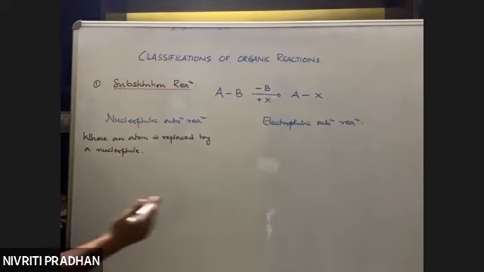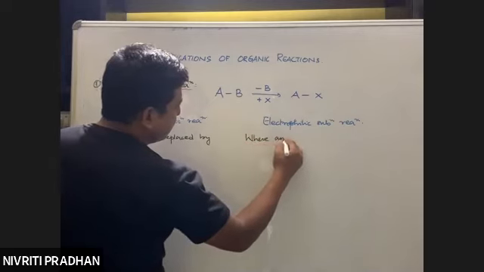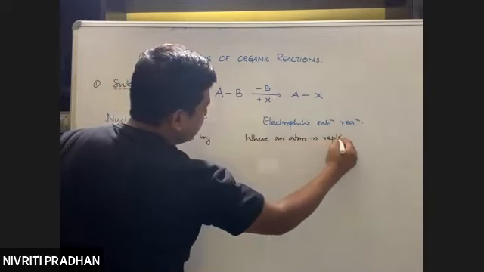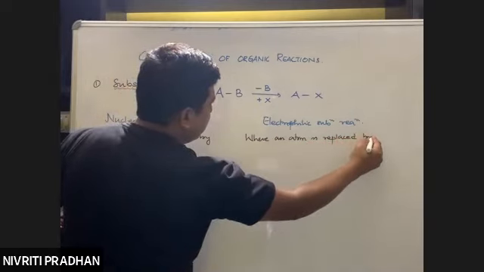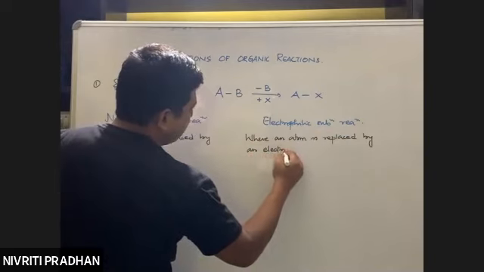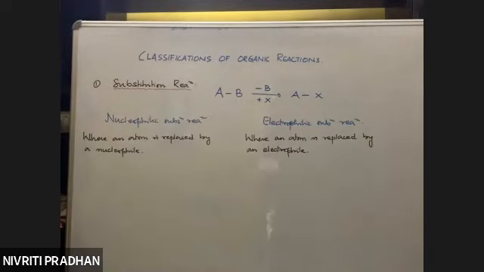Whereas electrophilic substitution reactions are those where an atom is replaced by an electrophile. Simple.